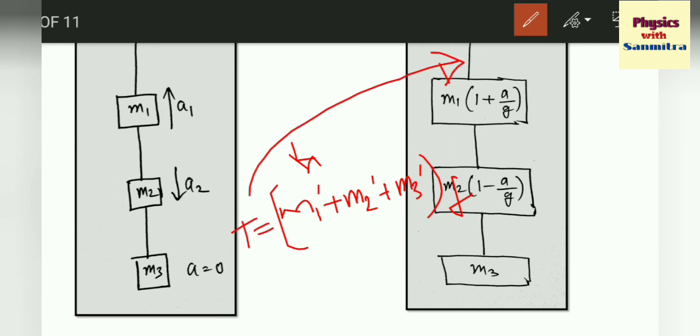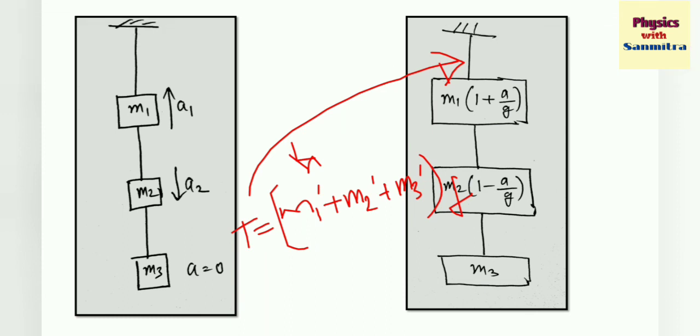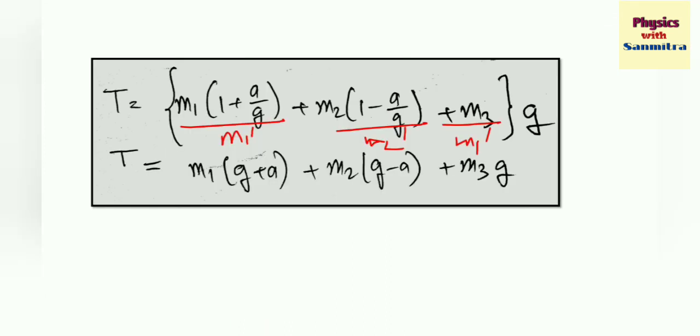So simply I am just adding all the weights here: m1 into 1 plus a by g, plus m2 into 1 minus a by g, plus m3, the total mass into g. So multiplying it, I will get m1 into g plus a, m2 into g minus a, and m3 into g. So this method is a shortcut type of method, but you need to know how things happen.